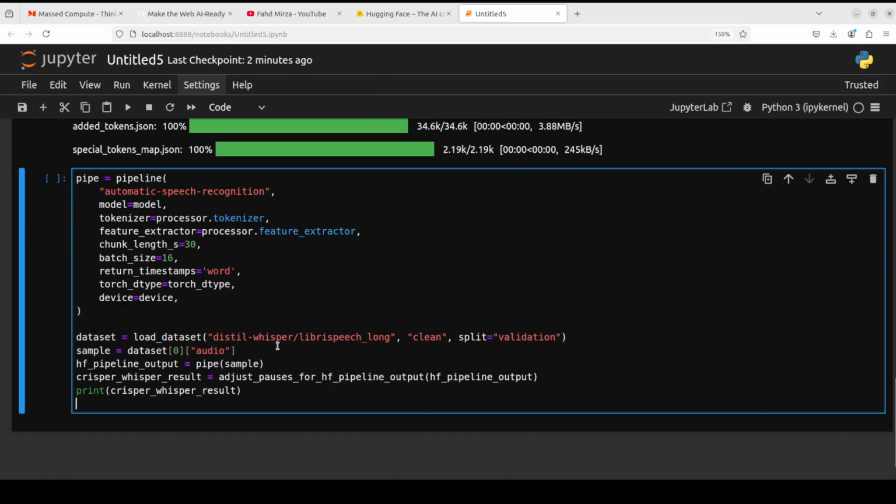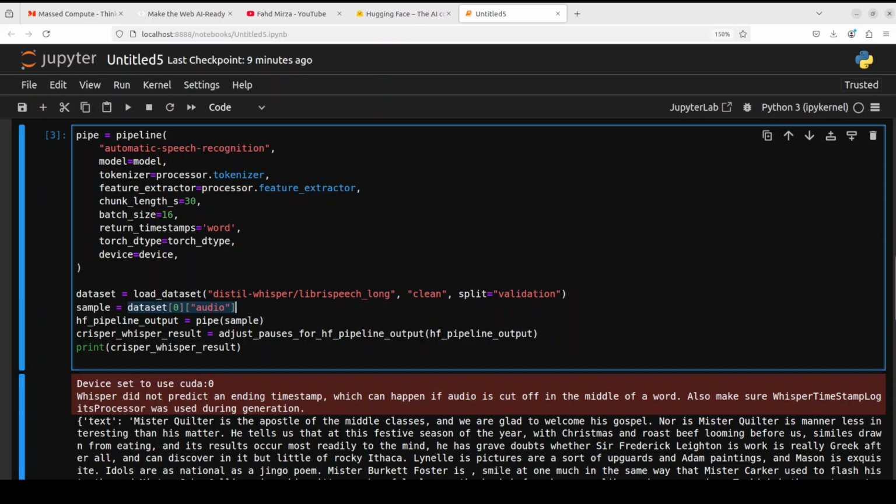Then just to grab a sample of audio, we are downloading this disfluencies library speech, which is a very standard dataset for audio. And then this is a sample. Of course, you can replace it with your own audio file. And then we are adjusting the audio for the pauses, and then this is going to transcribe that audio and print out here. So let me run it.